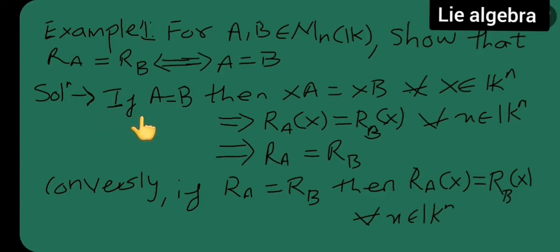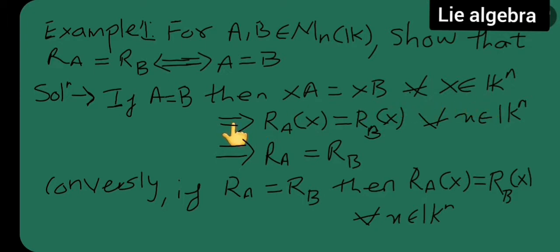If A is equal to B, now using this I have to prove this, and then using this I will be proving this. Now if A is equal to B, then what will happen? xA is equal to xB for all x belonging to Kn.